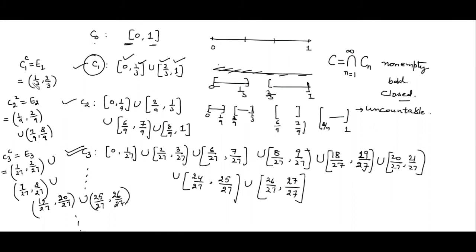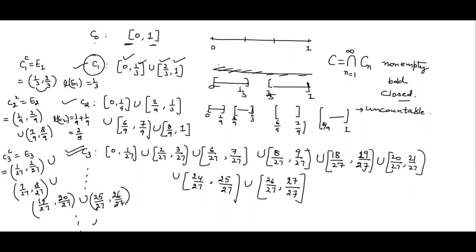Now what will be the length of E1? The length of E1 is 1/3. The length of E2 comes out to be 1/9 plus 1/9, that is 2/9.